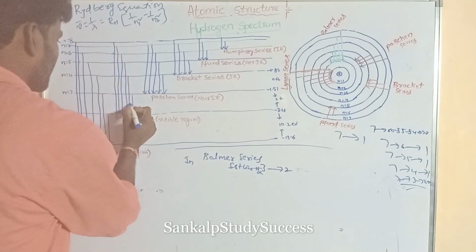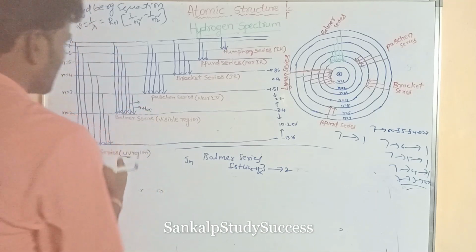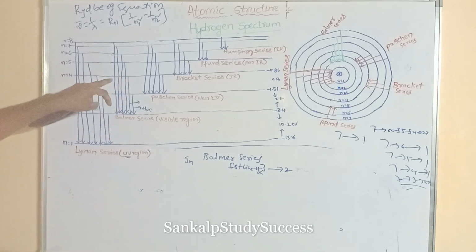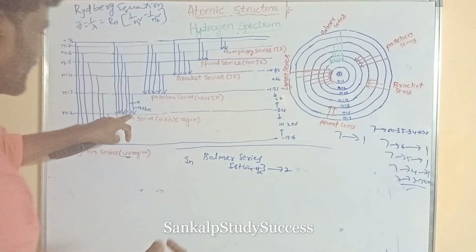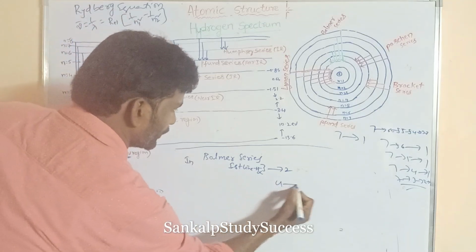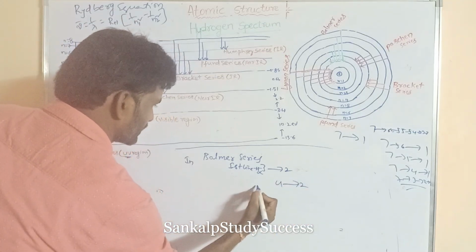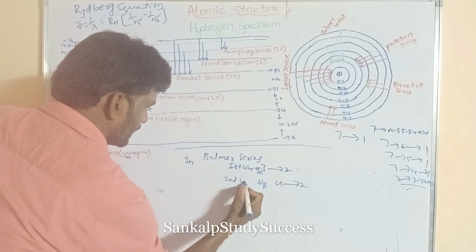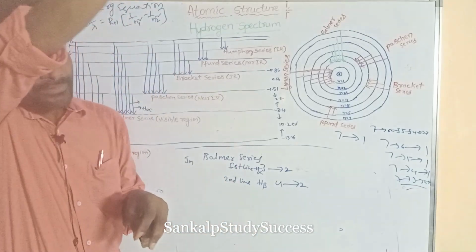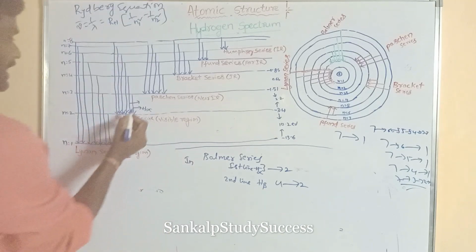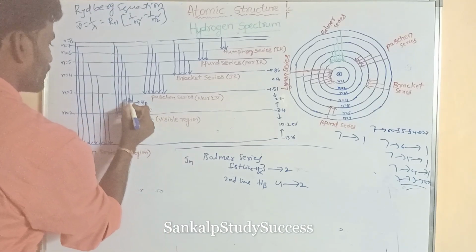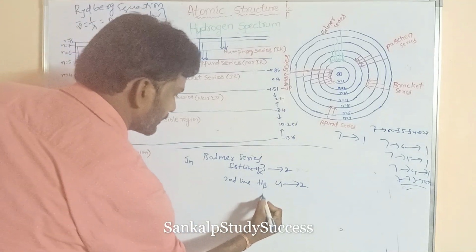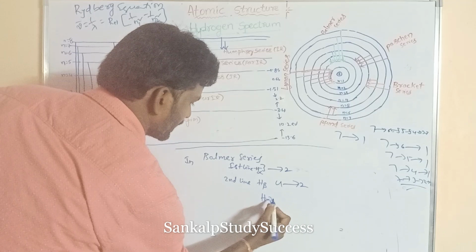Next, the second line. What is the second line? 4 to 2. This is the second line, and it is said to be H beta. Next, the third line is the H gamma line.